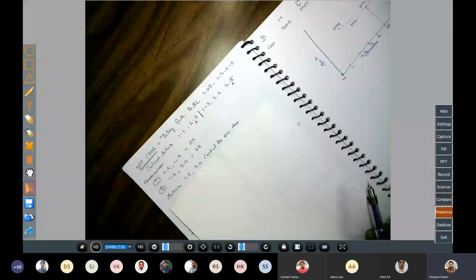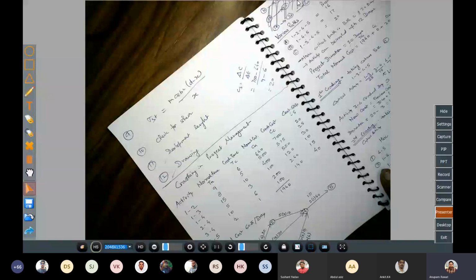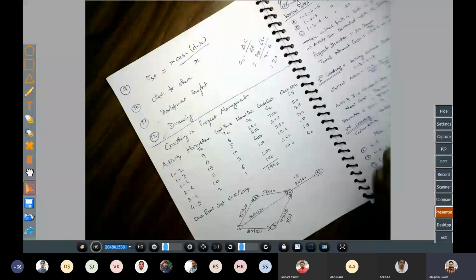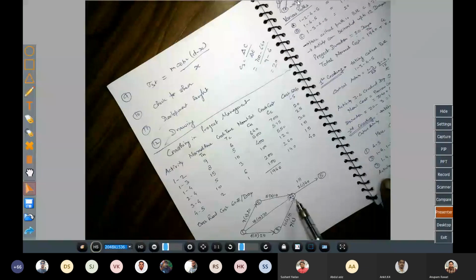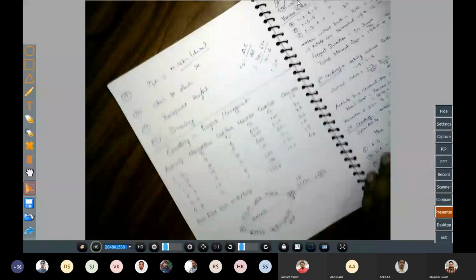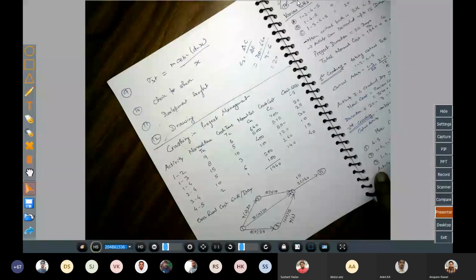So we crashed this one already, and now we have the remaining path, which is 1-4 and 3-4. So here comes 1-4 and 3-4. Okay. So we will look at 1-4 and 3-4. So for 1-4, here we have a scope of 5-day crashing.